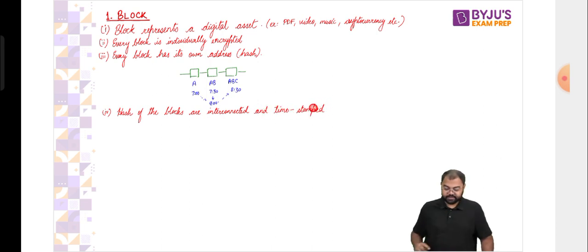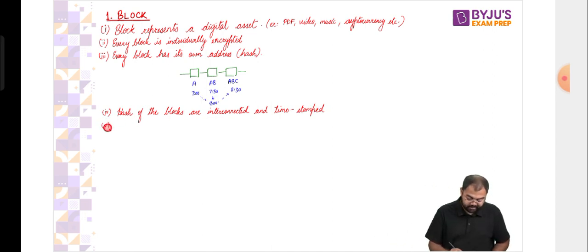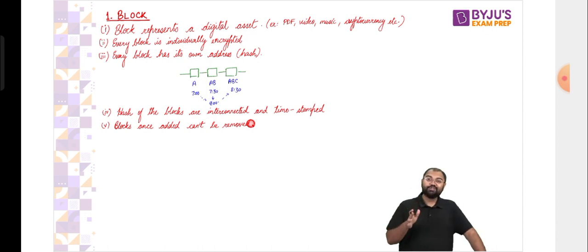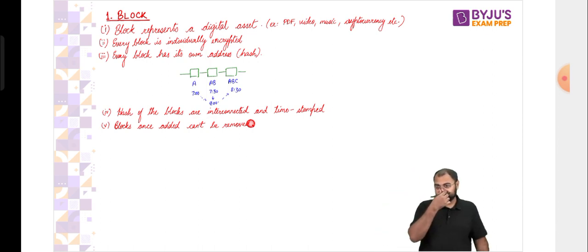Okay, so this also becomes a very, very important property. And then there is another property, that once you have added a block, blocks once added can't be removed. What does it mean? That once you have added the block to the blockchain, you cannot remove that block. All right.